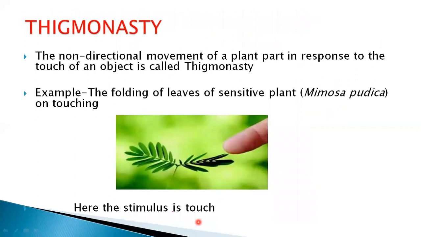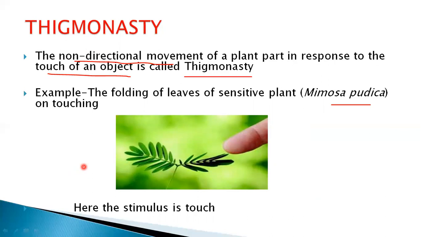Coming to thigmonasty, here the non-directional movement of the plant part in response to the touch of an object is called thigmonasty. The plant is showing non-directional movement in response to the touch of an object, which is nothing but thigmonasty. This is a diagram of the sensitive plant, that is the folding leaves of the sensitive plant, Mimosa pudica. When we touch this sensitive plant, Mimosa pudica, it closes its leaves, right? Have you experienced that? Yes, the stimulus is touch here.